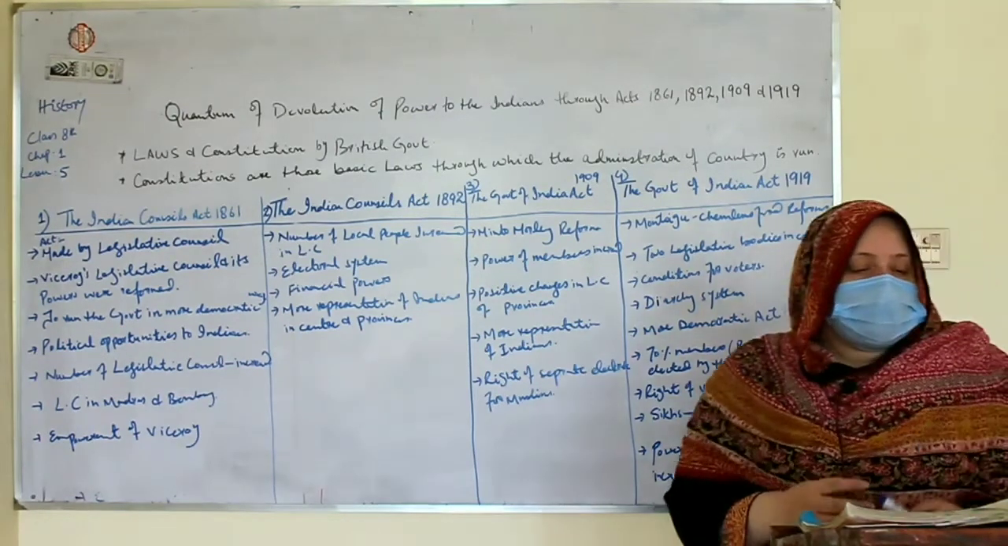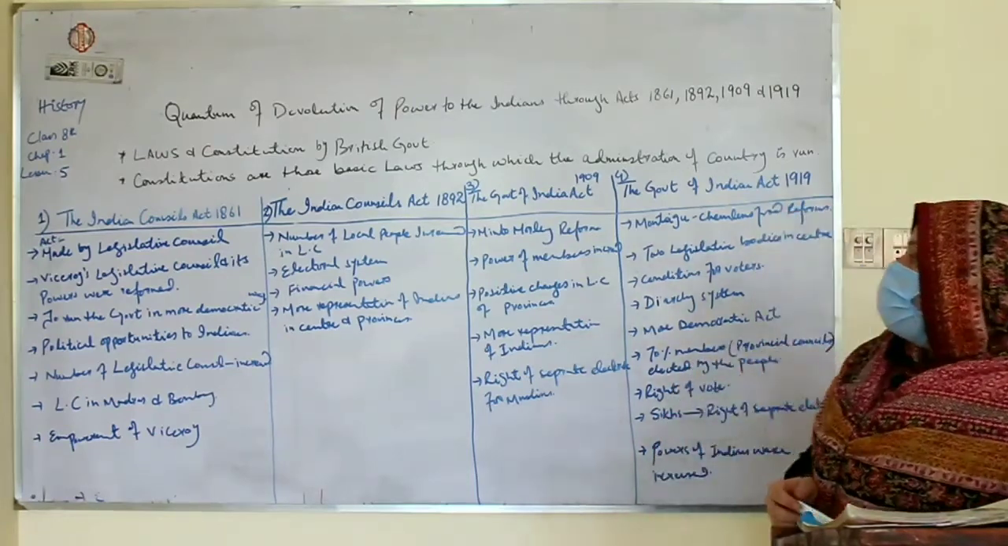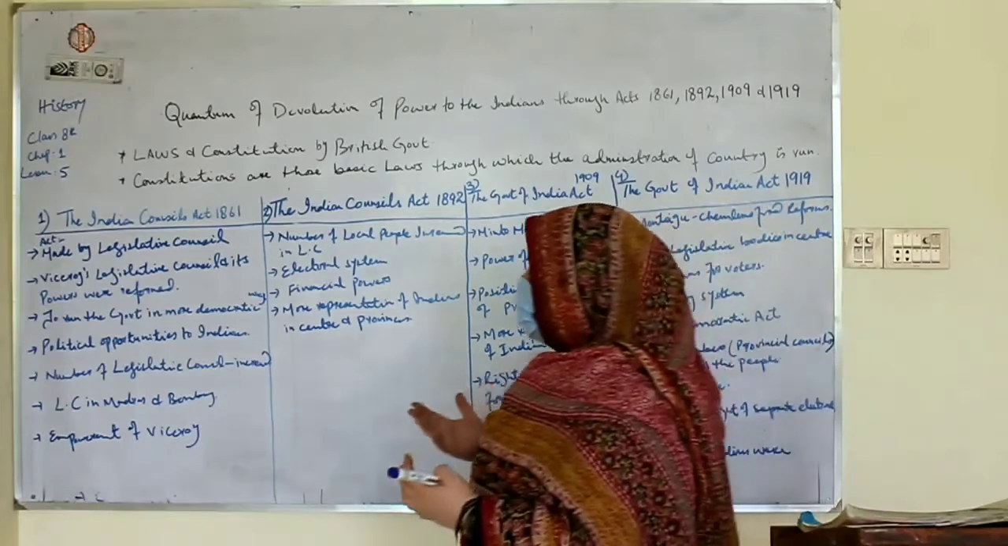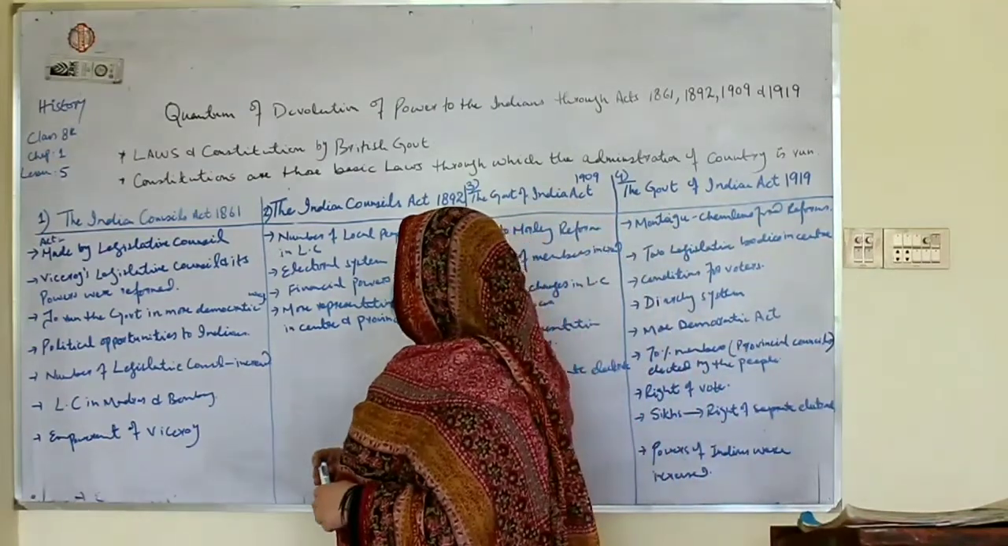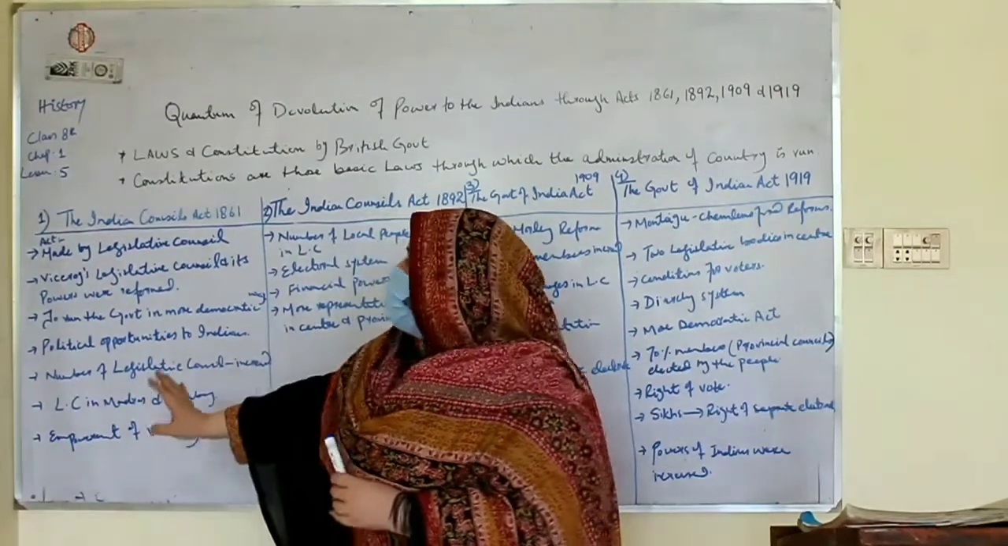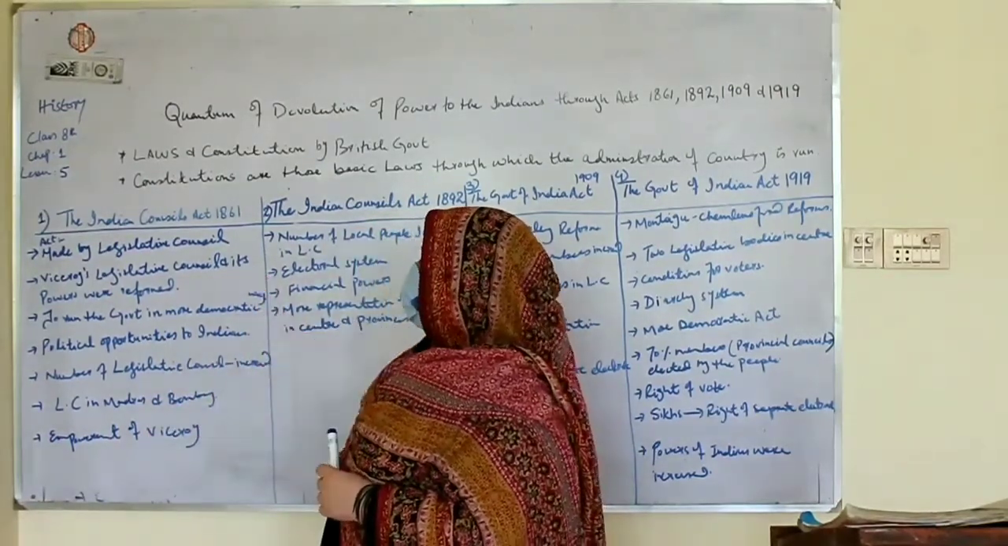And in that, what happened? The Viceroy's Legislative Councils and their powers were reformed. In fact, they wanted to run the government in a more democratic way through this Indian Councils Act 1861.